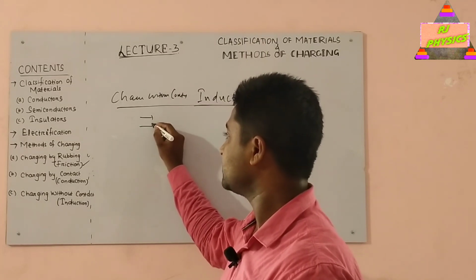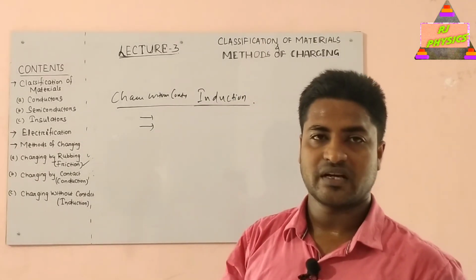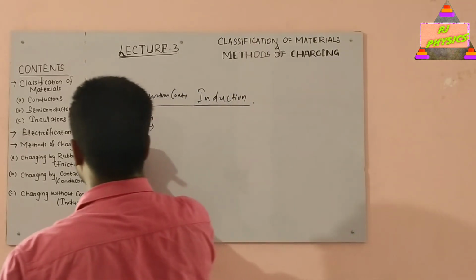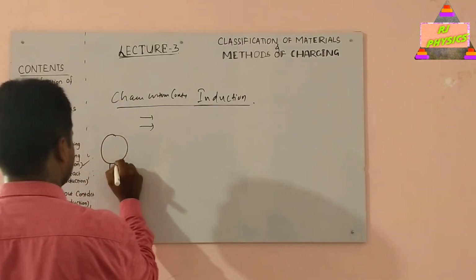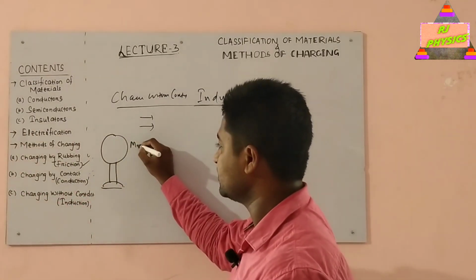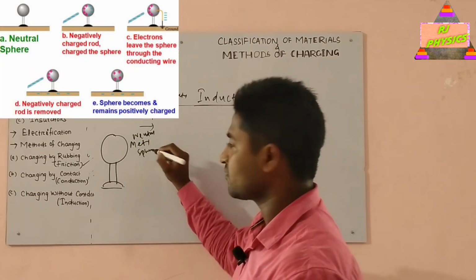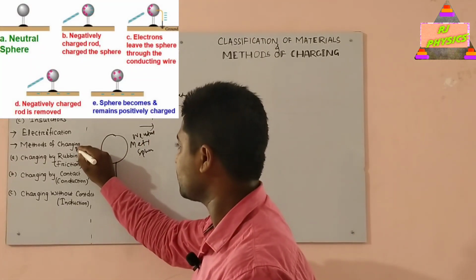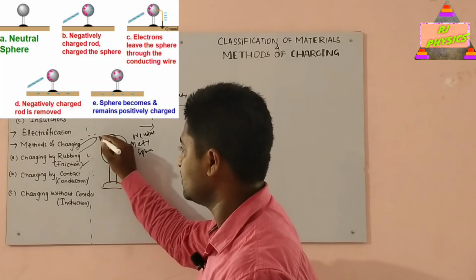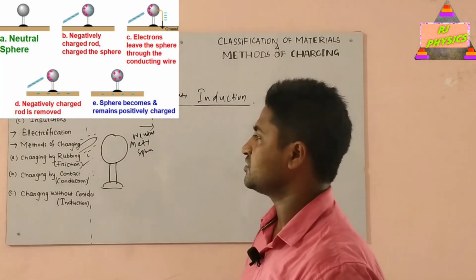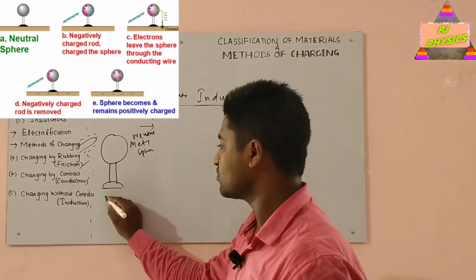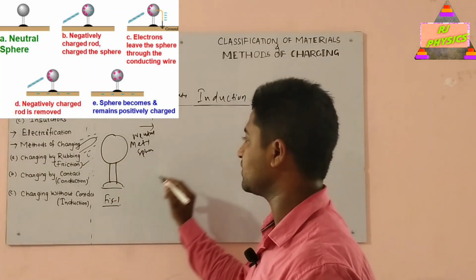Now let's go a little into its mechanism. This mechanism is a bit long, so we need to understand it well. First I am taking a neutral sphere. This is a neutral metal sphere, and what I am taking once again is the negatively charged rod, but this time this negatively charged rod is not put in contact with this metal sphere. Okay, this is the first figure.